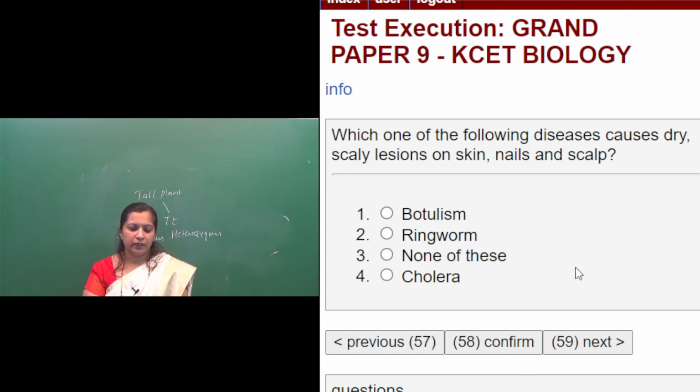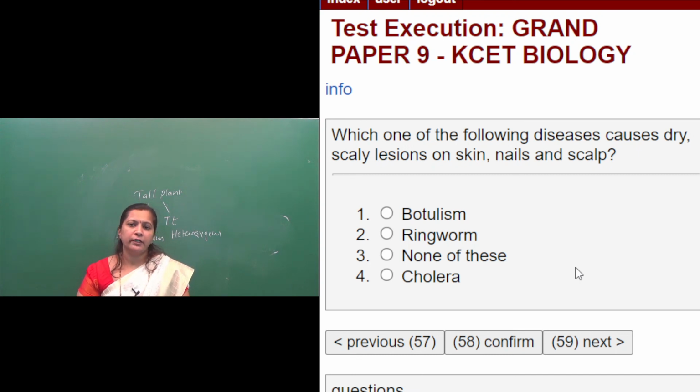Botulism. Second option, ringworm. Third option, none of these. Fourth option, cholera. So what are the symptoms they are given here? Dry scaly lesions which appear on different parts of the body like skin, nails, as well as on the scalp. So these are the symptoms of the disease called ringworm disease.